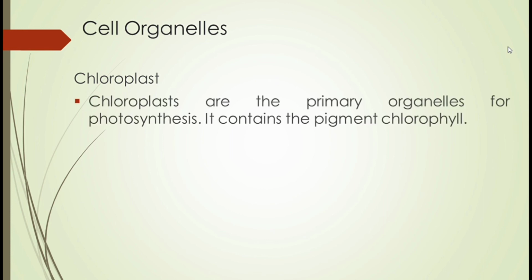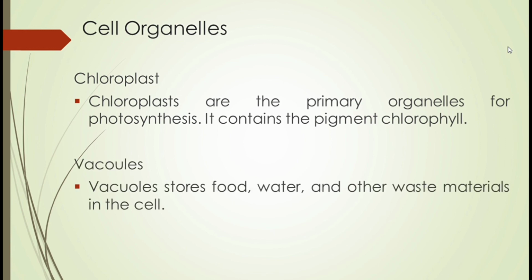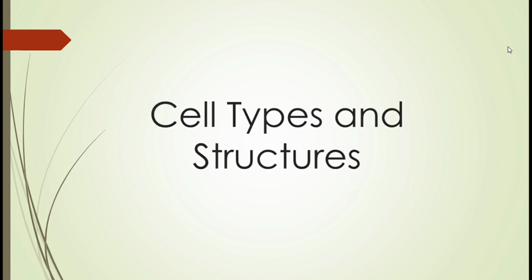They are responsible for the food making and sa photosynthesis po ng mga plants. It contains the pigment chlorophyll. Next will be the vacuoles. Vacuoles store food, water, and other waste materials in the cell.